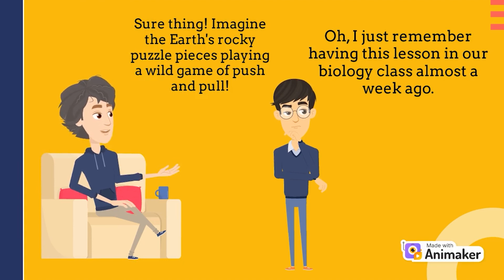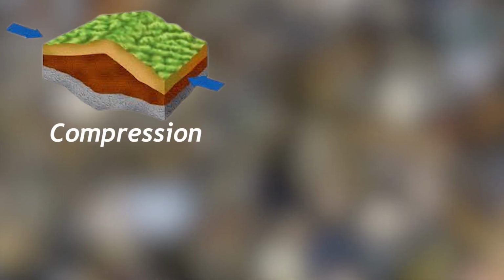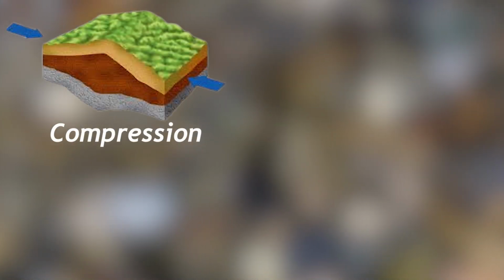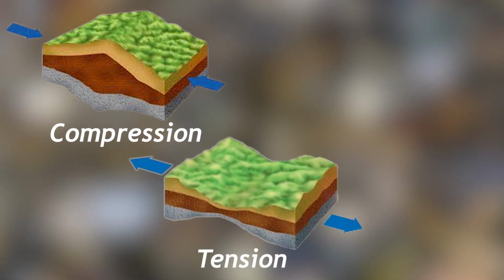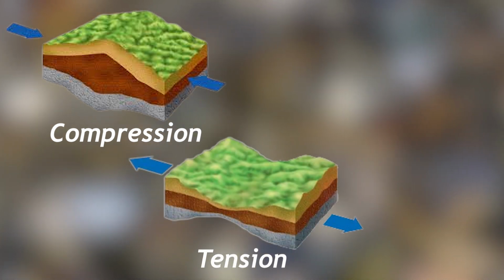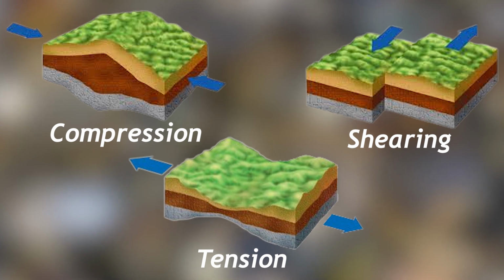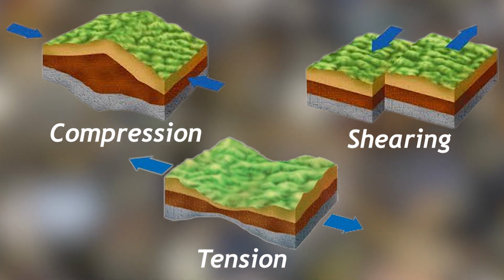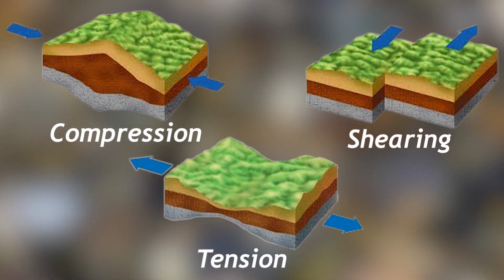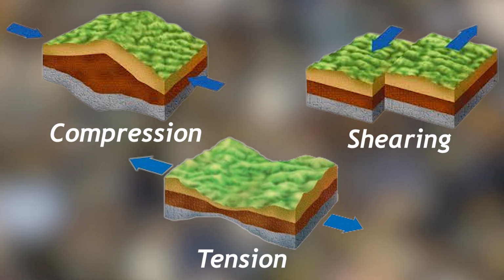Well, sure thing. Imagine the Earth's rocky puzzle pieces are playing a wild game of push and pull. Compression is like a tight squeeze that squishes rocks together. Tension is when they're tugging apart, and shear stress happens when those giant tectonic plates do a funky dance, twisting and changing the shape of the rocks as they rub against each other.